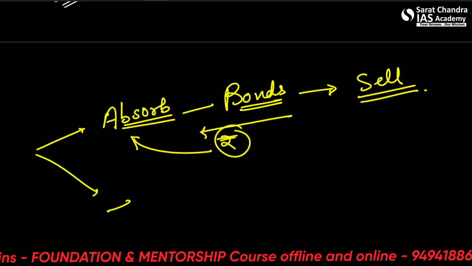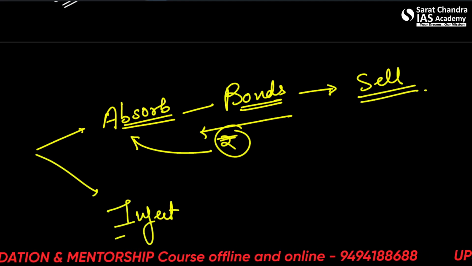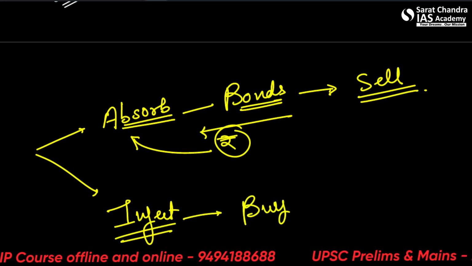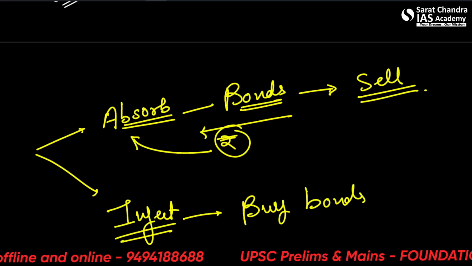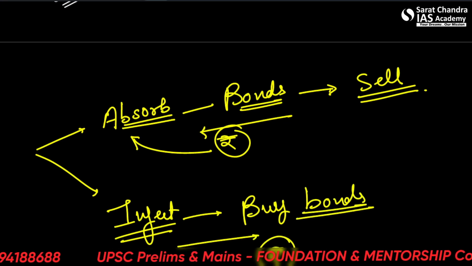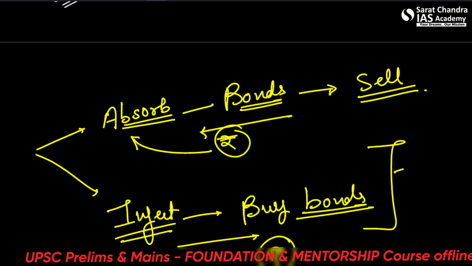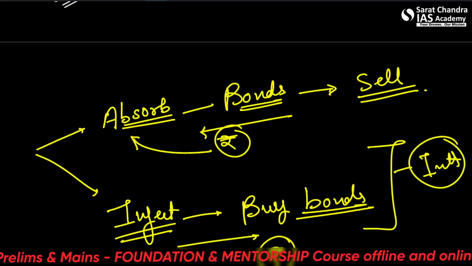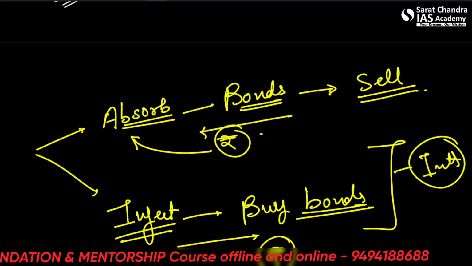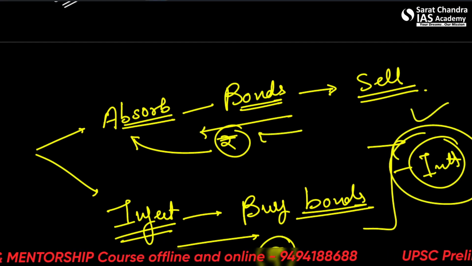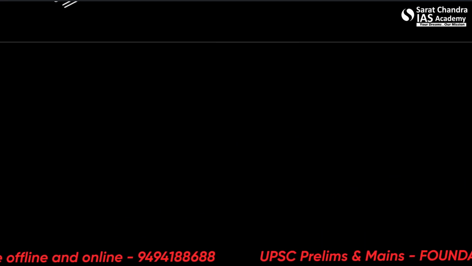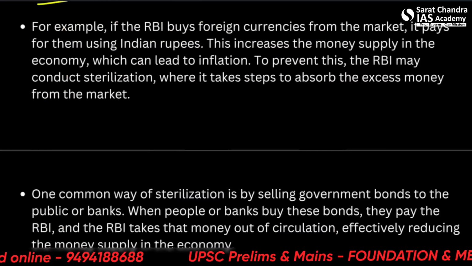When the RBI wants to inject money, on the other hand, it will buy bonds. When it buys bonds, it gives money back to people. This all depends upon the interest rate. If the interest rate is very low, then people will not sell the bonds. So it all depends upon the interest rate. This is a part of the running economy that we must know.